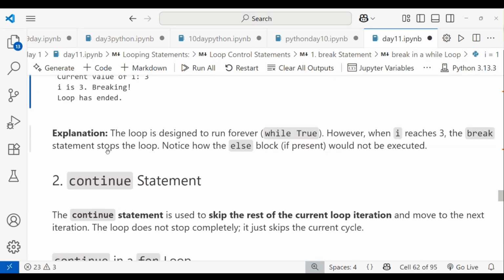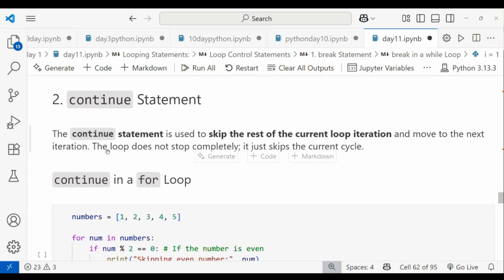And the second control statement is called what? Continue. The continue statement is used to skip the rest of the current loop iteration and move to the next iteration. The loop does not stop completely. It just skips the current cycle. You skip that condition only, and then the loop runs normally. Like that, you use continue.